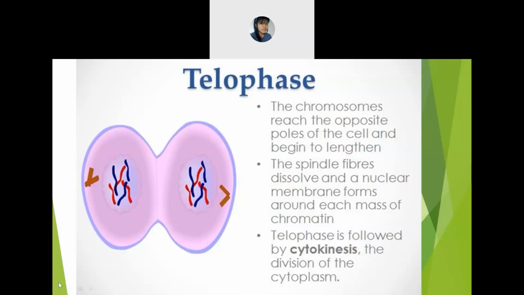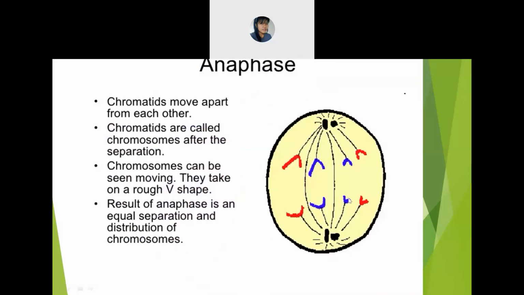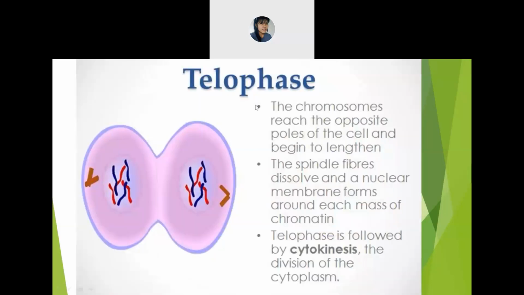And these are the spindle fibers. So the spindle fibers will start to disappear. And the nuclear membrane forms around each mass of the chromatids. So the nuclear membrane and the nuclear envelope will start appearing again in the telophase.